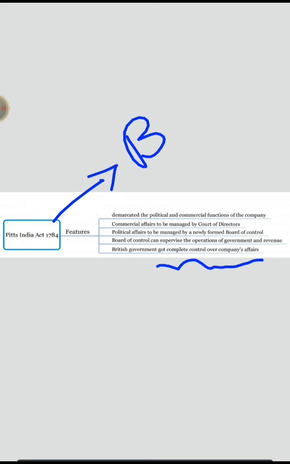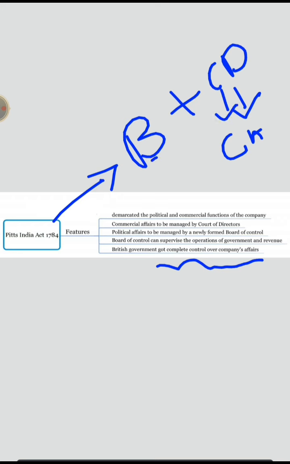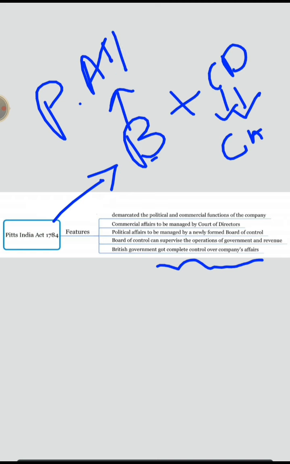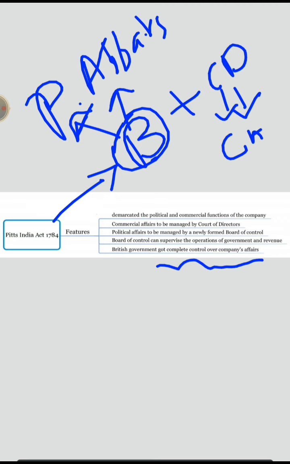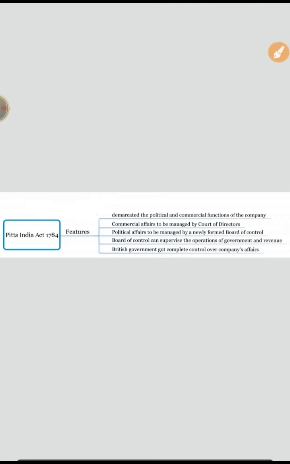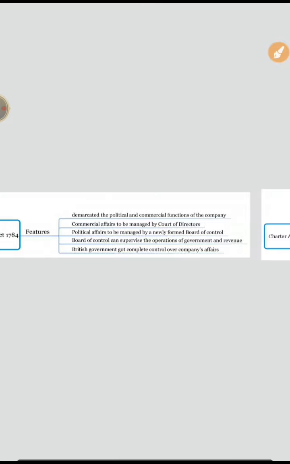Now, along with the Board of Control, the Court of Directors was also established, and this will look after commercial affairs. So how to remember this? C for C. Okay. P looks after political affairs, as we already discussed. So B stands for, let us say, bureaucracy, and they deal with the political matters. So remember in this way. Okay, don't forget this.